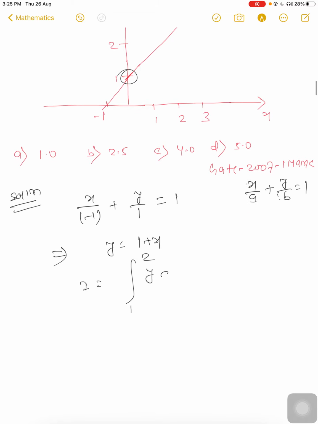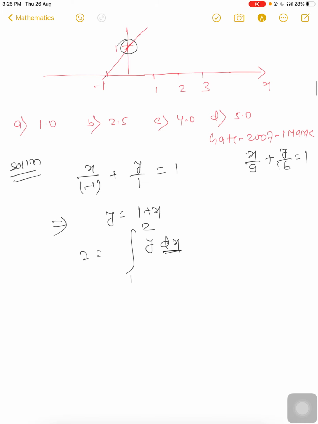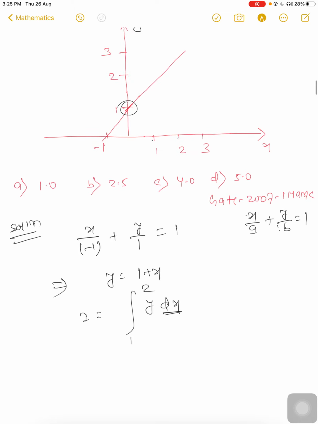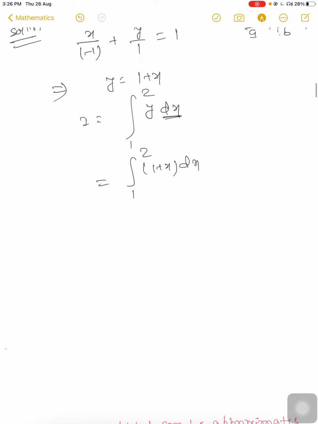We have to find the integral from 1 to 2 of y dx. In terms of x we have to integrate, from here to here. Integration is nothing but area. We have to find the area from 1 to 2. So first of all we have to convert y in terms of x. So the integral from 1 to 2 of (1 plus x) dx, from the equation.